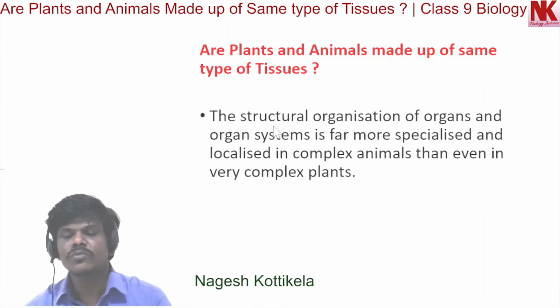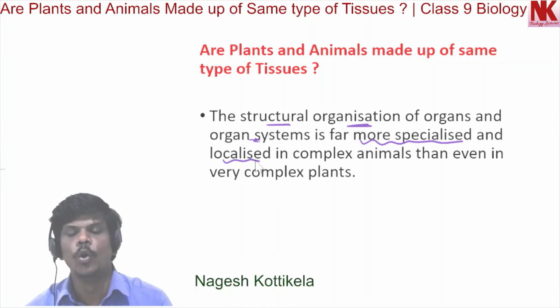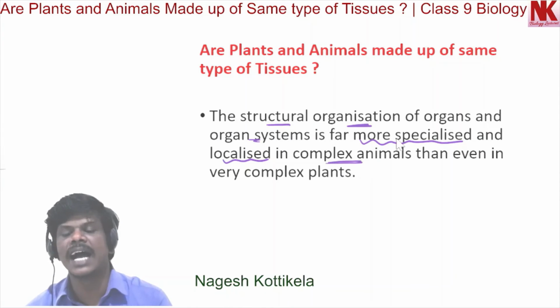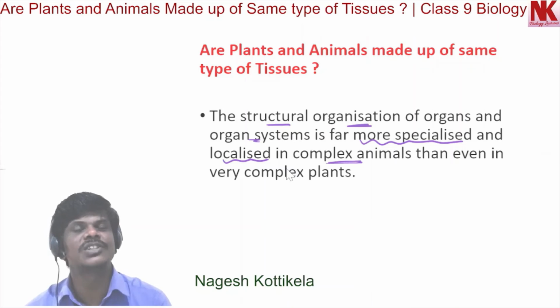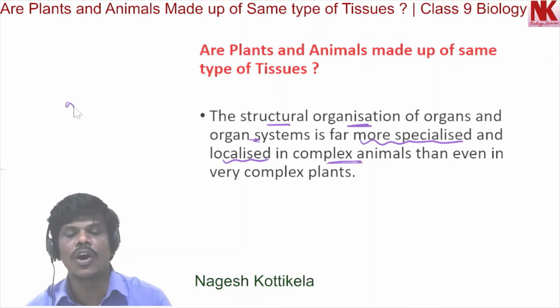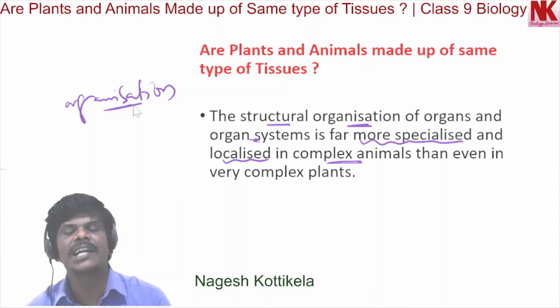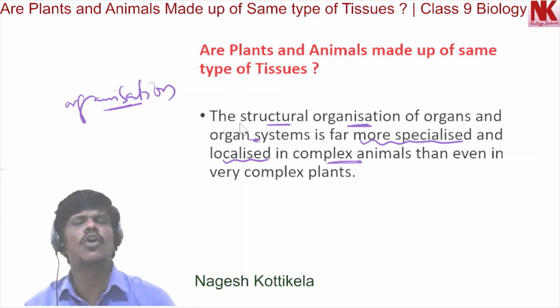Now, the structural organization of organ systems is far more specialized and localized in complex animals than even in very complex plants. So when we compare plants and animals regarding organization, animals have a more complex organization than plants.